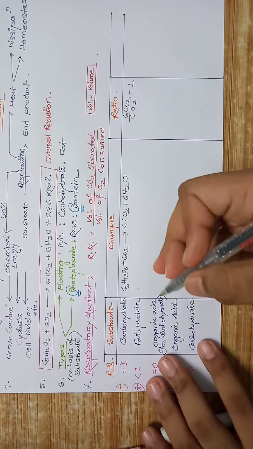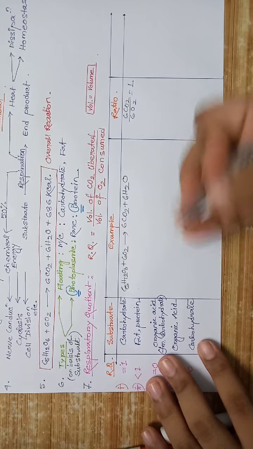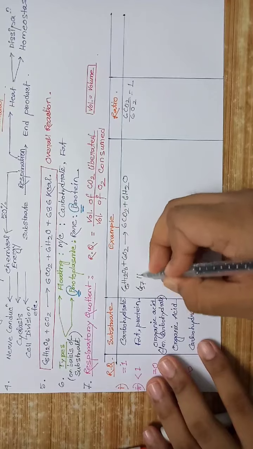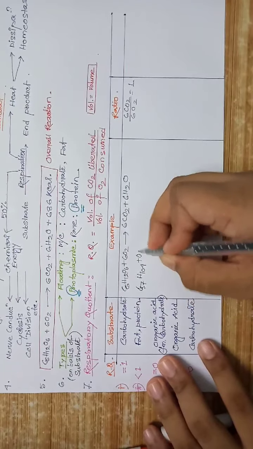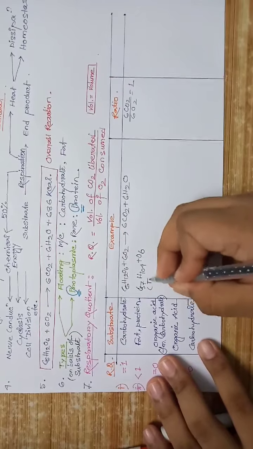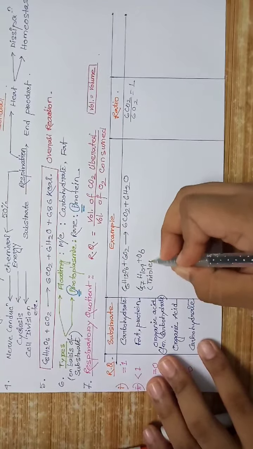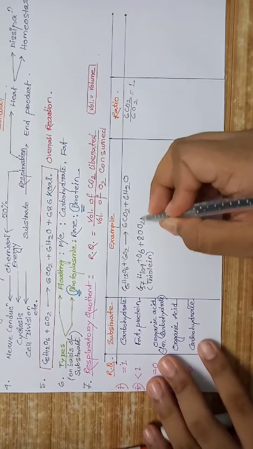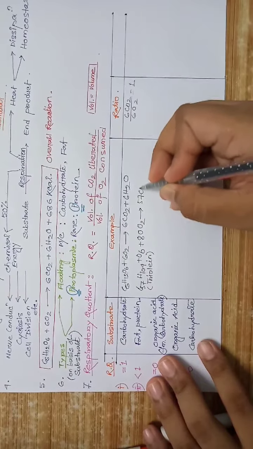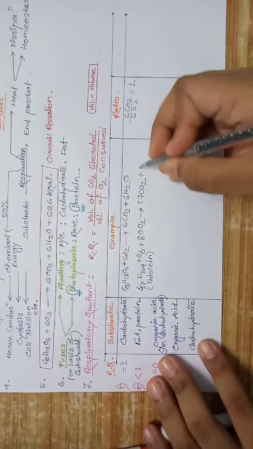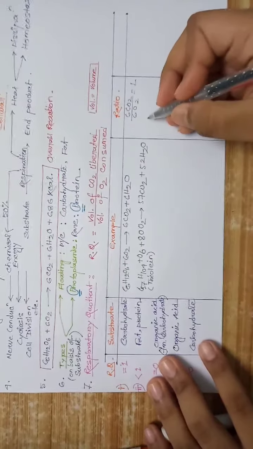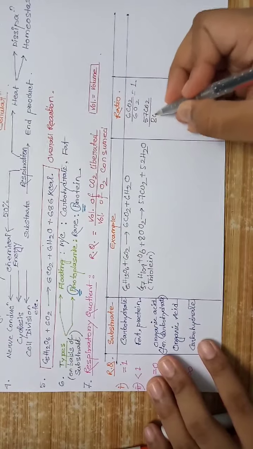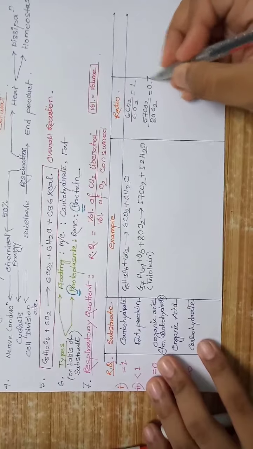And fat or protein during aerobic respiration, germination of fatty acids, tripalmitin plus O2 converts into CO2 plus H2O, and here CO2 divided by O2 equals 0.7.